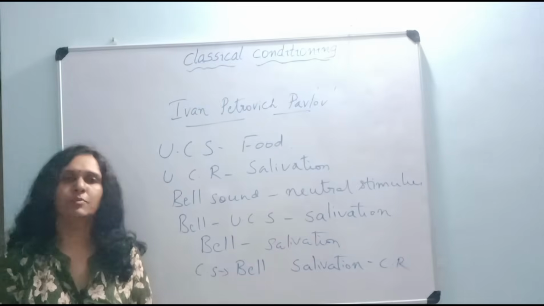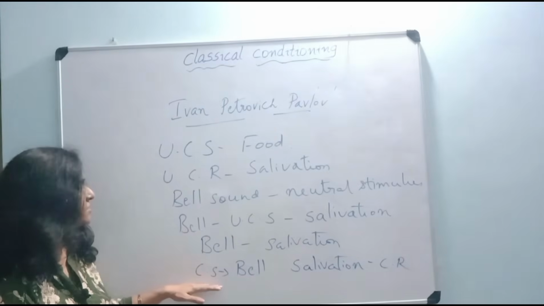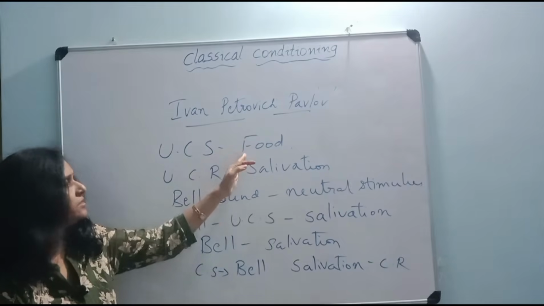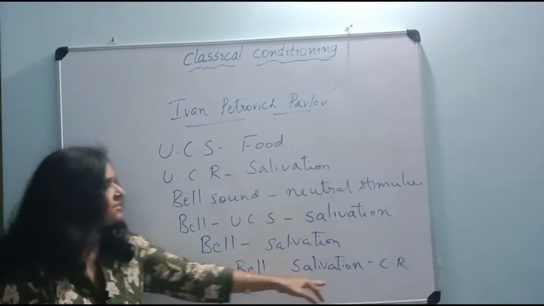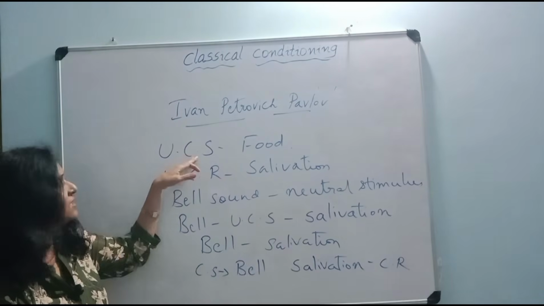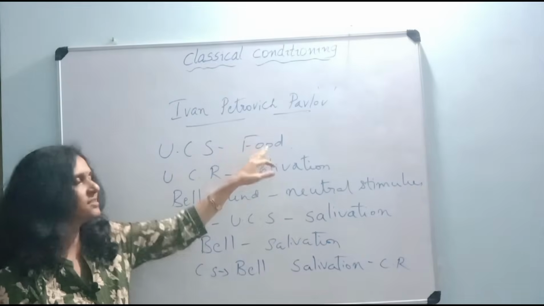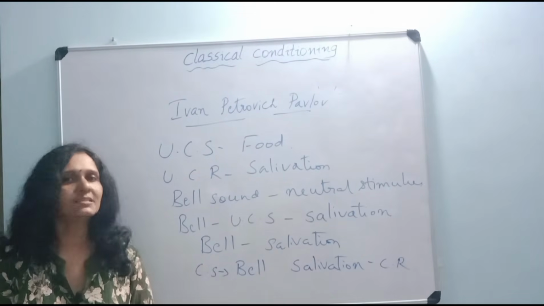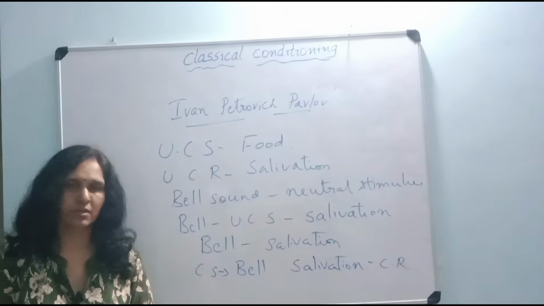So conditioning is a process whereby the conditioned stimulus, that is the bell sound, because of its association with the food, is likely to elicit the same response which was earlier elicited by the unconditioned stimulus, that is the food. Conditioning occurs as a result of this learning process in the dog.